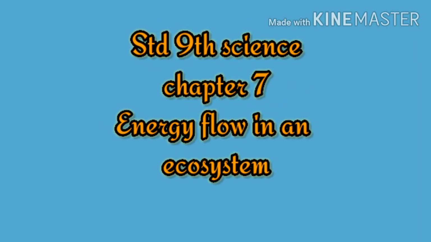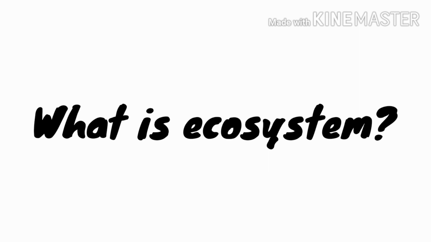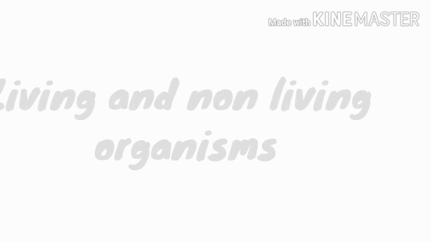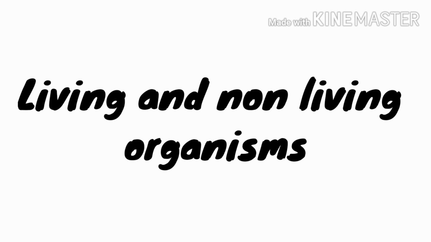Dear student, today we are going to learn the seventh topic of science, standard 9th: energy flow in an ecosystem. What is an ecosystem? Your surrounding is called an ecosystem. In your surrounding there are living and non-living factors.